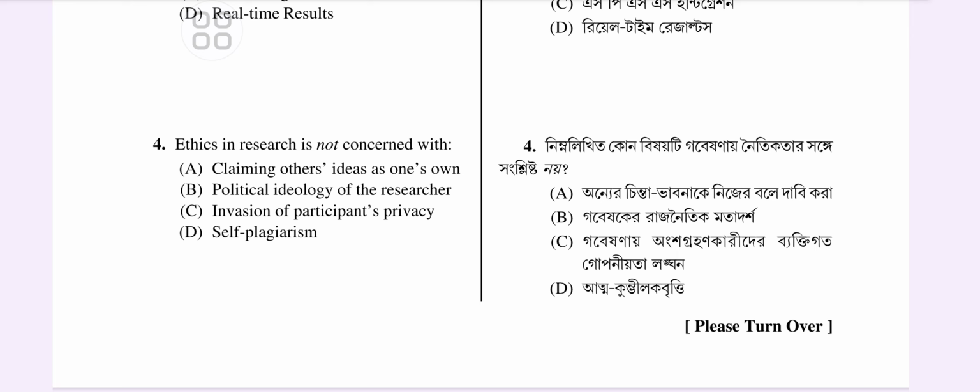Right, so the political ideology of the researcher is not typically a direct concern of research ethics as long as the research is conducted objectively and ethically. The personal beliefs or political views of the researcher do not inherently violate ethical principles unless they result in biased or manipulated research outcomes. Now, fifth question.